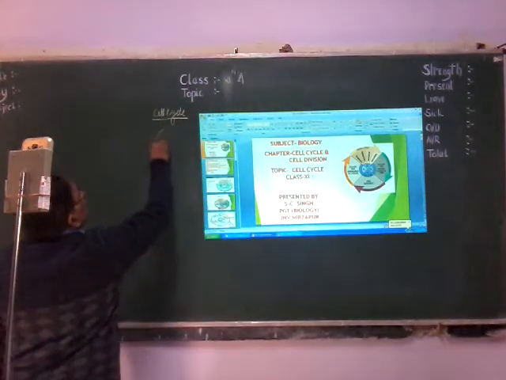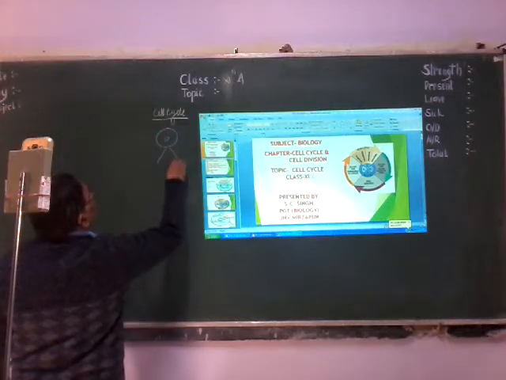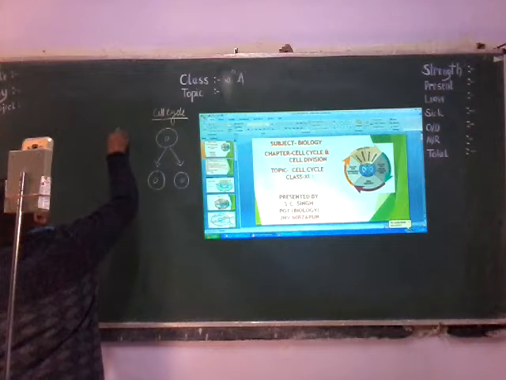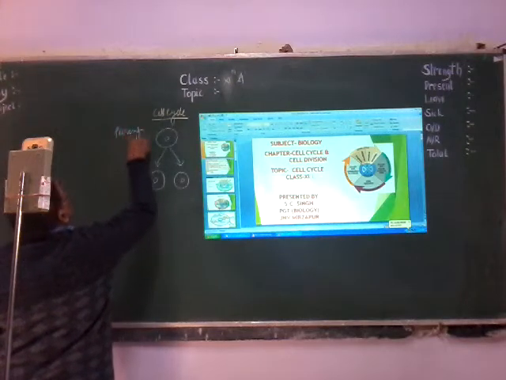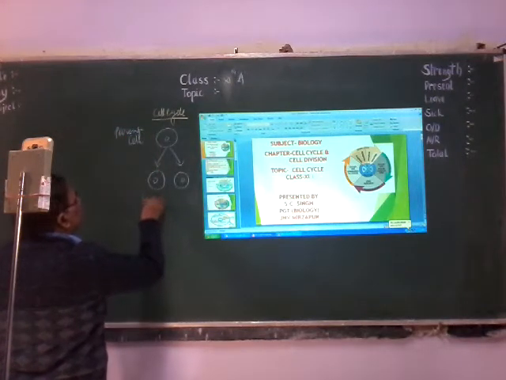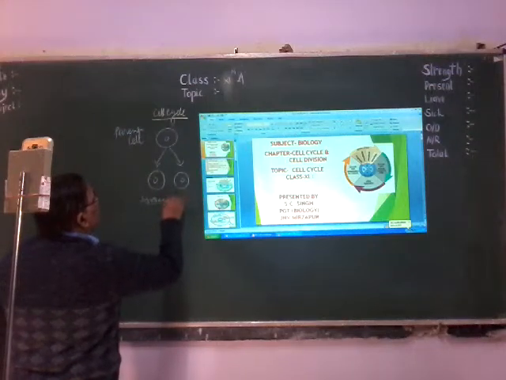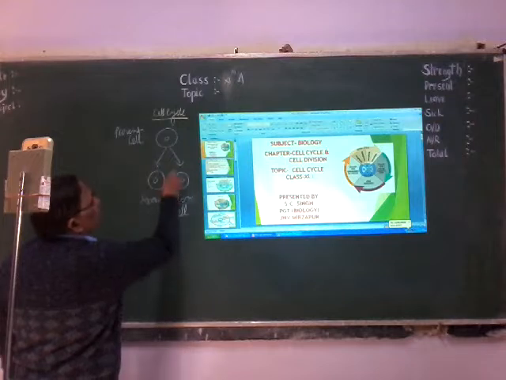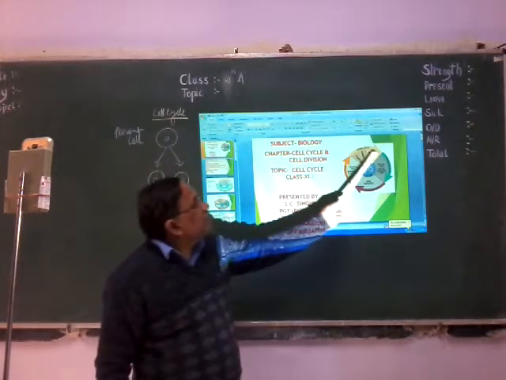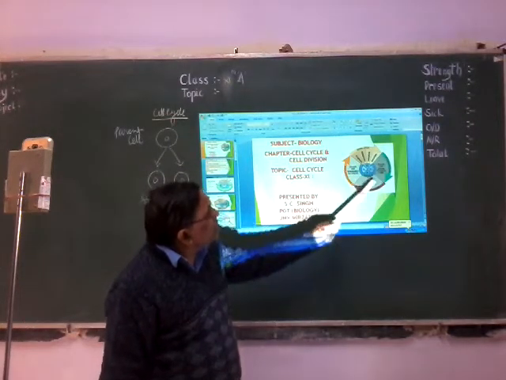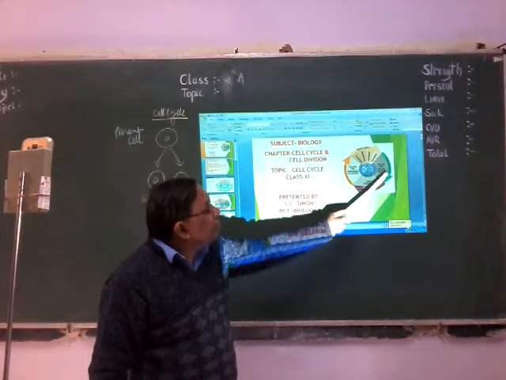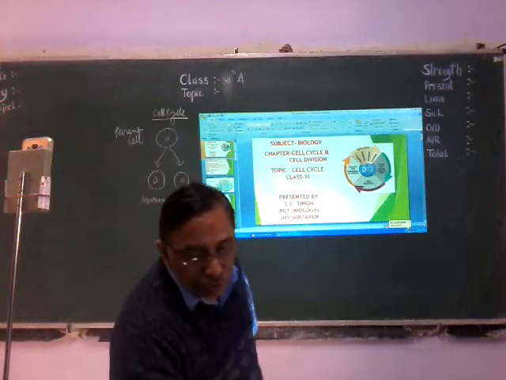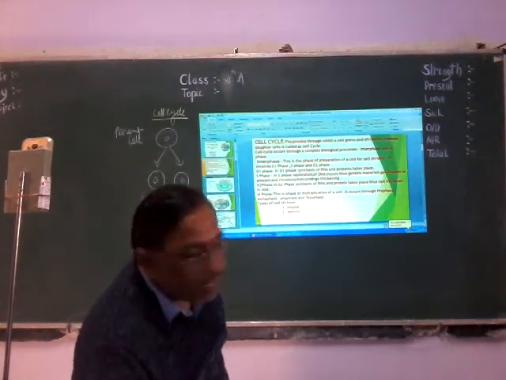Here, suppose a cell. That cell undergoes division and produces its daughter cells. This is the parent cell, and this parent cell undergoes division to produce daughter cells. How does it produce daughter cells? This cell divides and produces daughter cells through the process called the cell cycle. Here you can see a cell. A cell undergoes G1 phase, S phase, G2 phase, then M phase, then undergoes division to produce daughter cells. Here the cell cycle takes place.